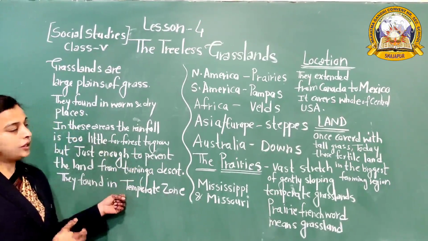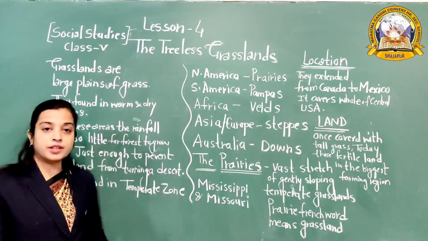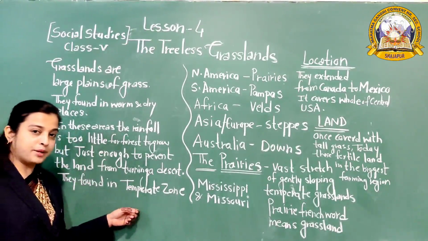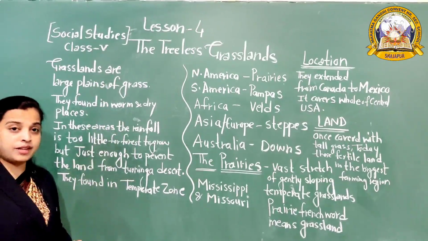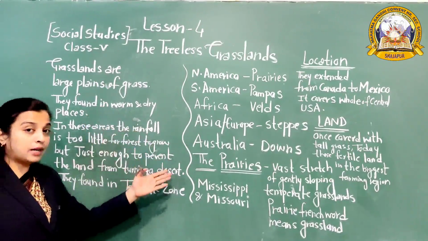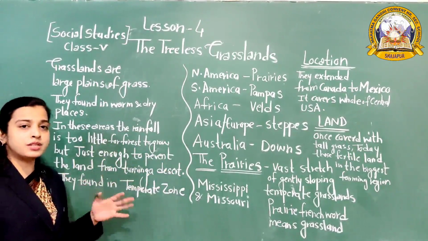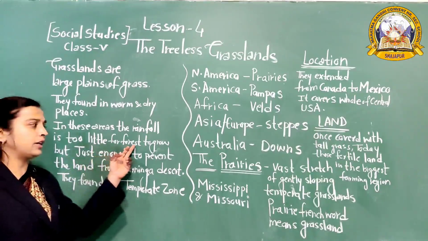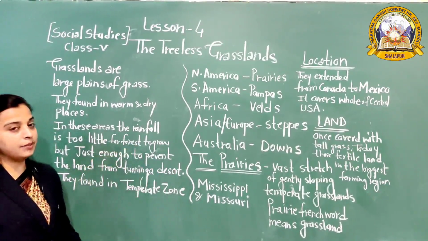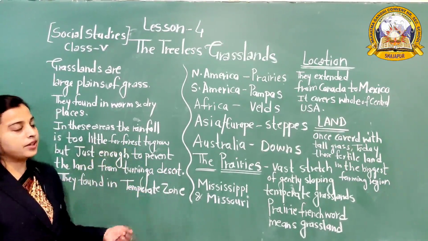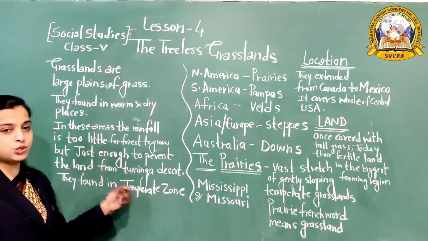And where are they found? This treeless grassland is mostly found in the temperate zone. So what are grasslands? Grasslands are large plains of grasses. They are found in warm and dry places. In this area, the rainfall is too little for a forest to grow and just enough to prevent the land from turning into desert. And this type of grassland is mostly found in the temperate zone.